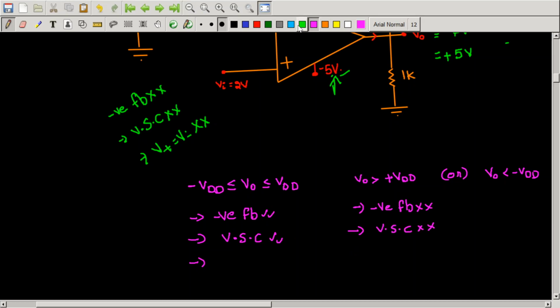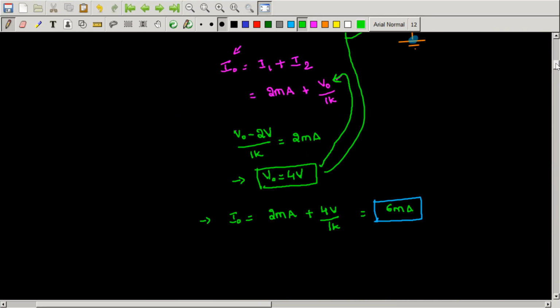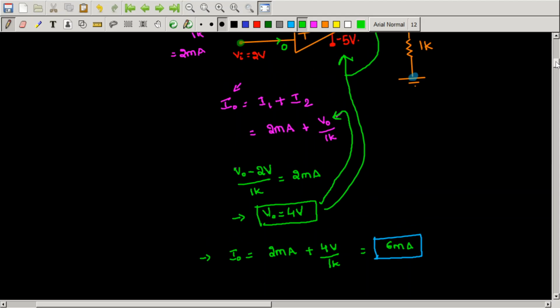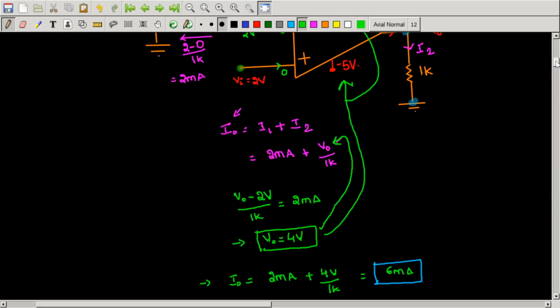The only thing you can do is, in this case you should restrict your output voltage to be plus VDD, and in this case you should restrict your voltage to be minus VDD. Okay, so these things follow right here also. I think you got some good idea about this problem. But this question's answer is plus 6 milliamperes because the op amp is indeed in negative feedback.